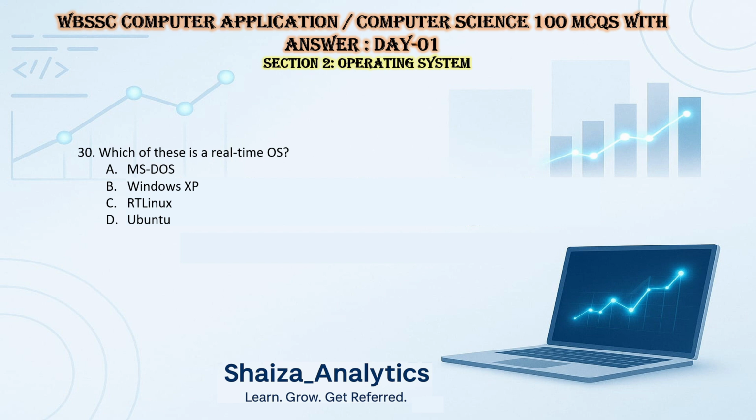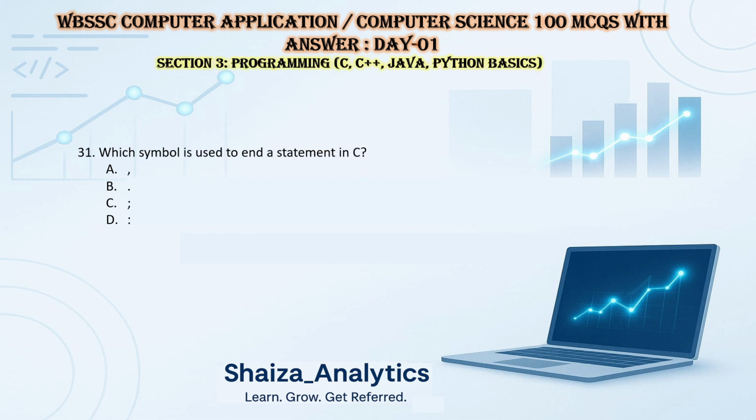Which of these is a real-time operating system? A, MS-DOS. B, Windows XP. C, RT Linux. D, Ubuntu. The answer is RT Linux.